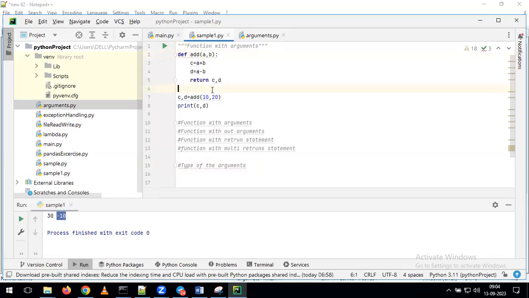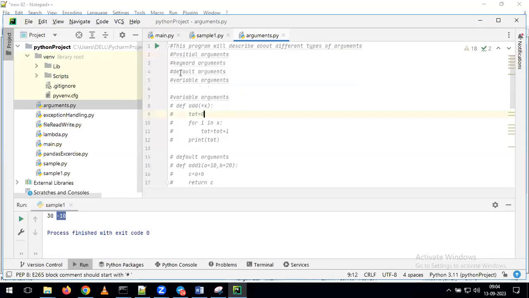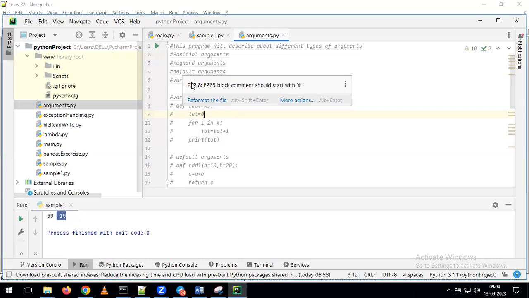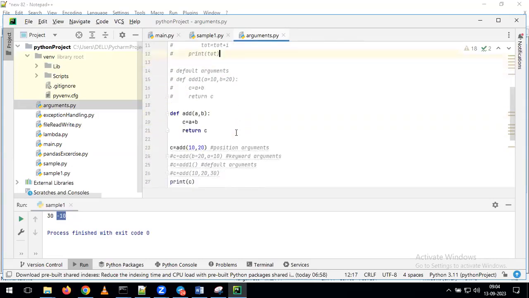But what I'm saying here is that there are different types of arguments. Depending on the usage of the argument, we can call it either a positional argument, a keyword argument, a default argument, or a variable argument. We'll go one by one. First, we'll see positional arguments.